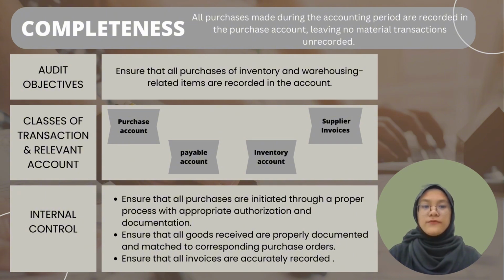in the purchase account, leaving no material transactions unrecorded. The audit objective is to ensure that all purchases of inventory and warehousing related items are recorded in the account. The classes of transaction and relevant accounts include purchase account, payable account, inventory account, and supplier invoices.